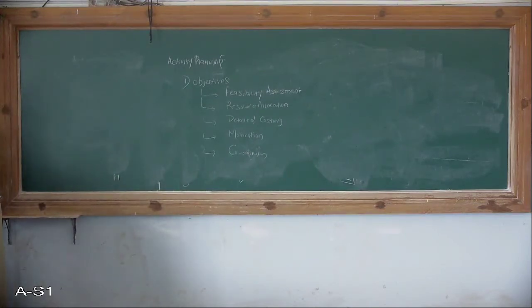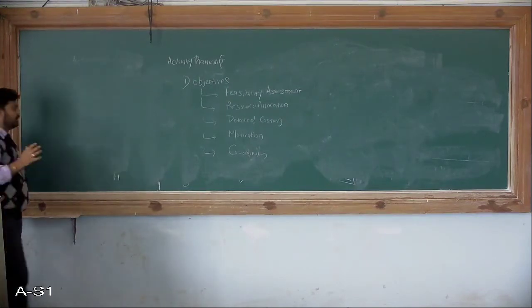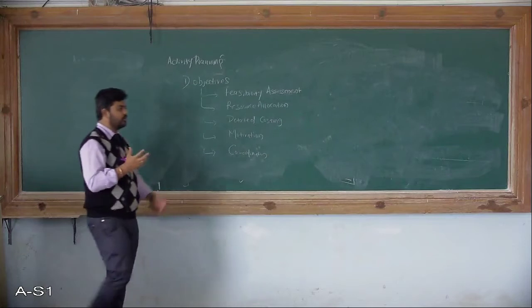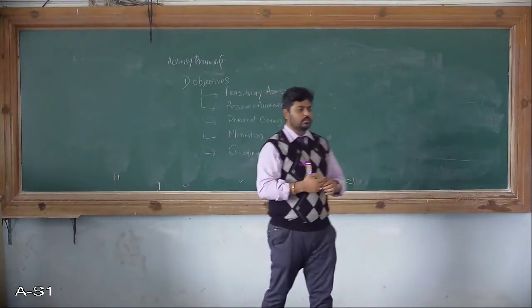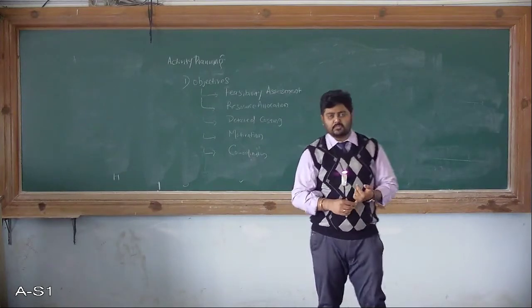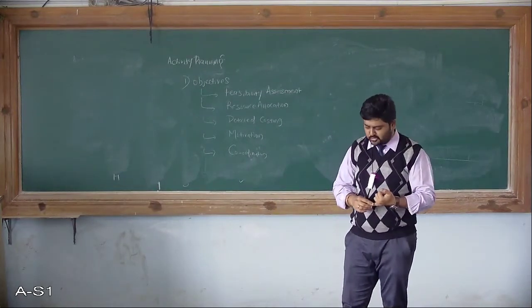So what is this activity planning for? We have already gone through it. What should be the introduction part of activity planning? Whenever you start working on a particular project, planning is not a one-shot picture where you take it and come up with some conclusion. There are different types of obstacles which come in the path of your project execution.